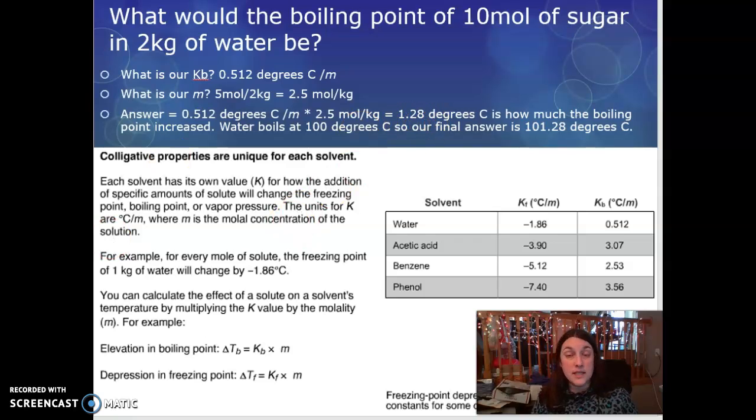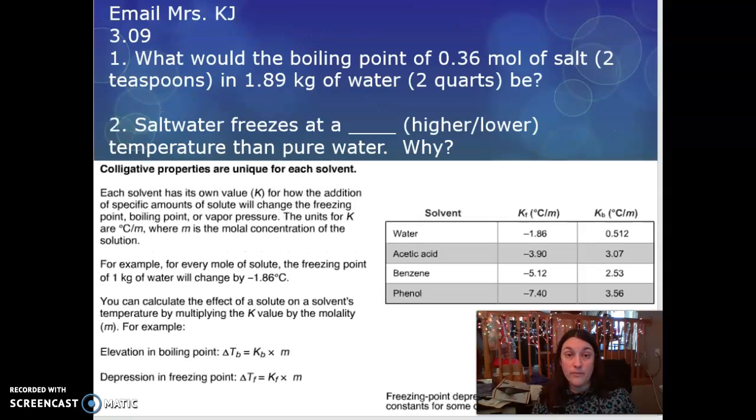As always, if you have questions on this or anything else, please let me know. To get your points, you have to email me 3.09. Include the questions in your email responses, please. Number 1, what would the boiling point of 0.36 moles of salt in 1.89 kilograms of water be?